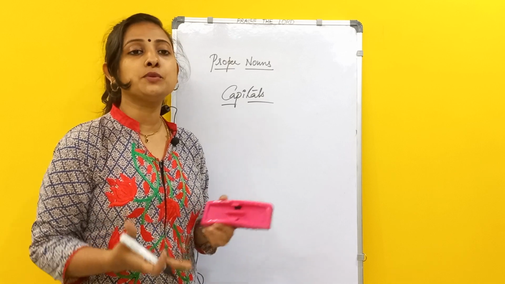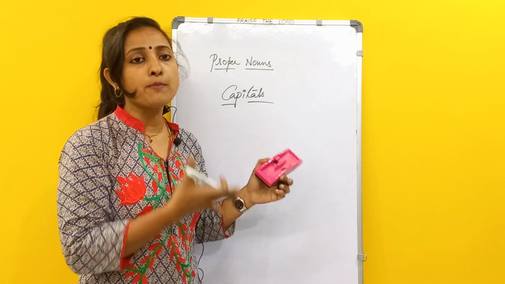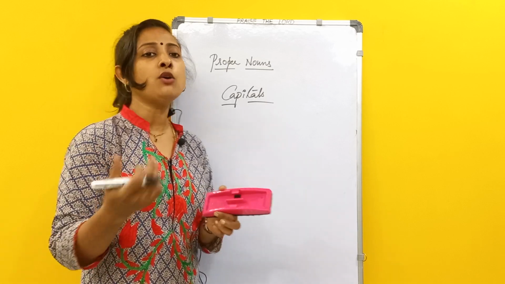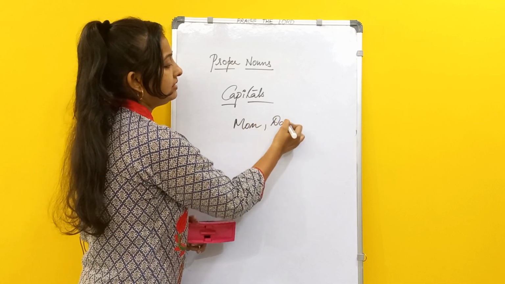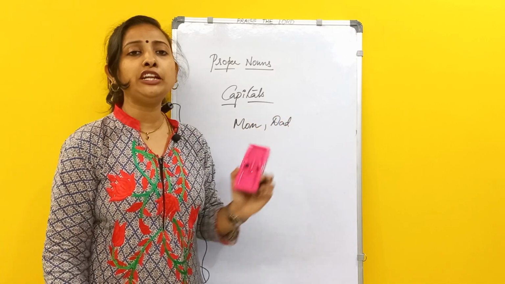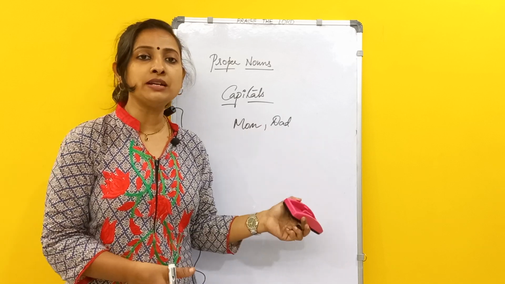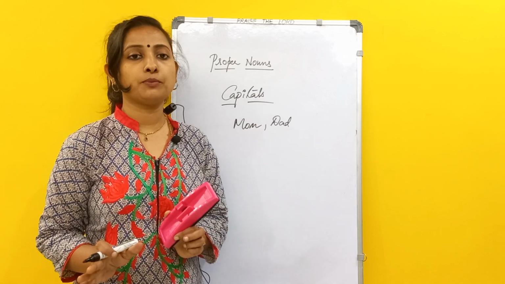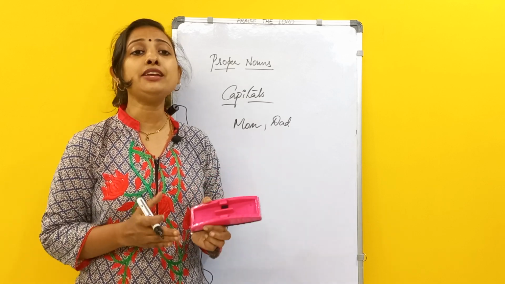In relationships, are we supposed to use capital letters, because are they proper nouns or common nouns? If we are saying mom or dad, we are confused whether we need to use a capital or a small letter, whether it is a proper noun or a common noun. It depends upon the usage. How is it being used?